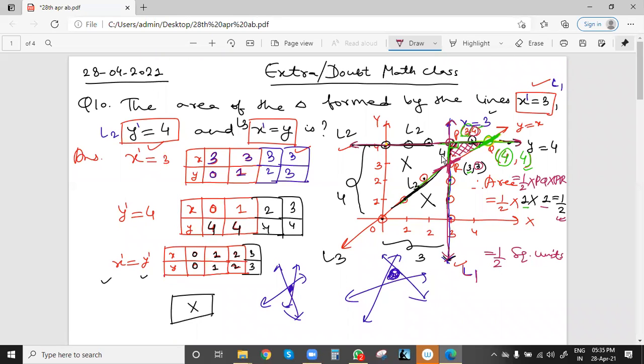Okay. See, x equal to y is also equation of a line because we have degree or maximum power of x is 1. And similarly, like other equation of line, how we can draw the line by making one table and taking the values of x and y. So x we first take and then y will take. So x, suppose you have taken 0. X is independent variable. Independent means it depends on you which value you want to take. So suppose I have taken x value 0 in first case. So y is equal to x. X I have taken 0, so y will be 0 only because they are equal. So y is also 0.